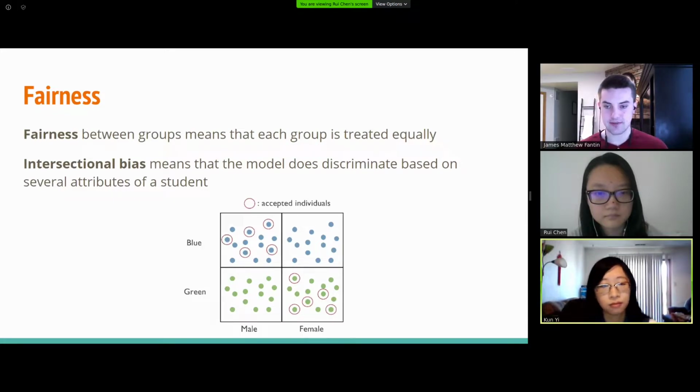In this example, you'll see that there are 5 blue and 5 green individuals circled. So based on color, we may think that it's a fair prediction. There are also 5 males circled and 5 females circled, so based on gender, we may think it's a fair prediction. It's only when we combine gender and color that we see that green males and blue females are discriminated against, since no individuals in that group end up being circled.